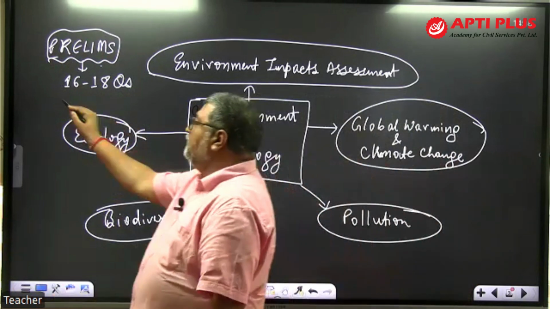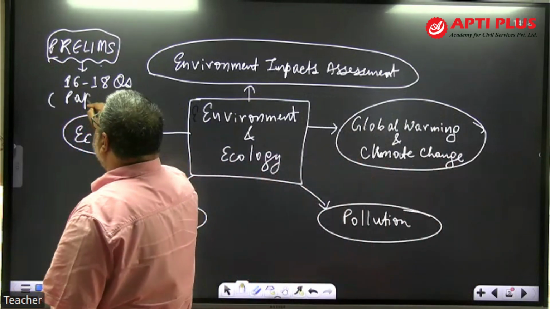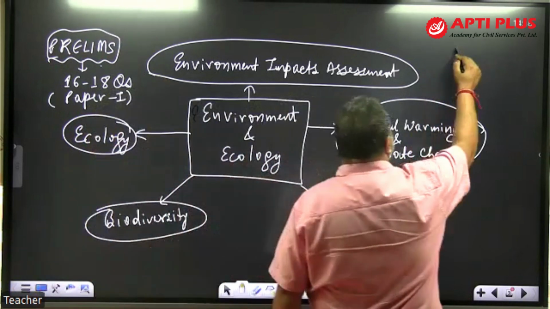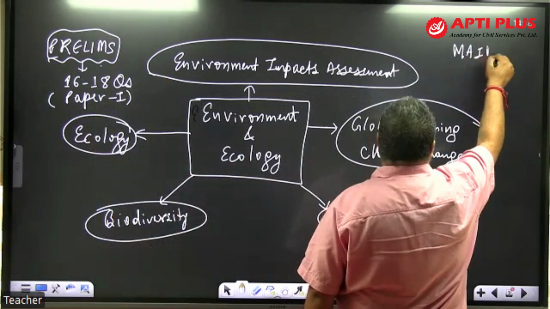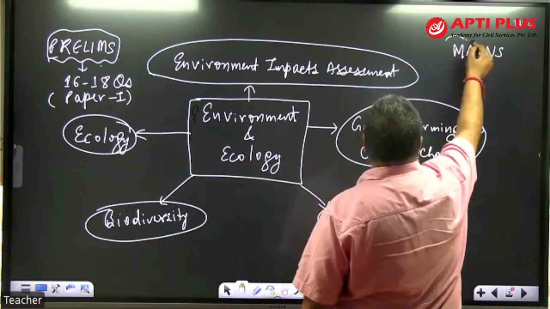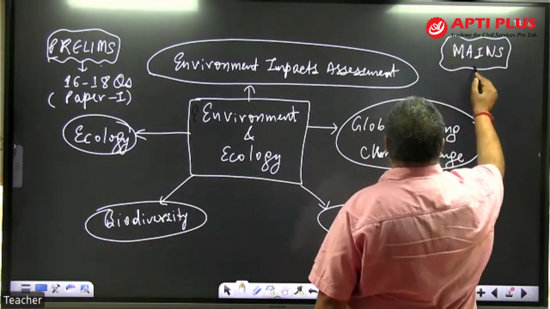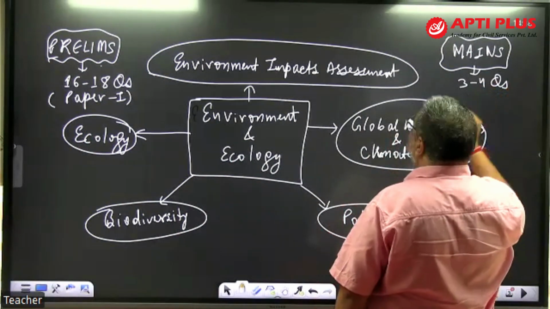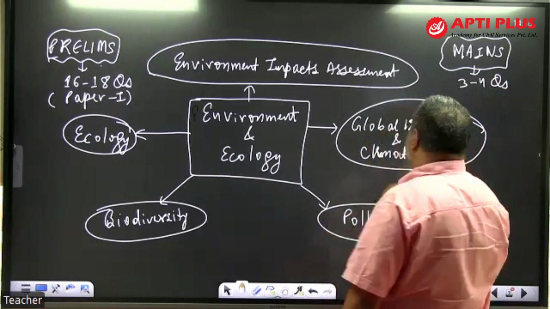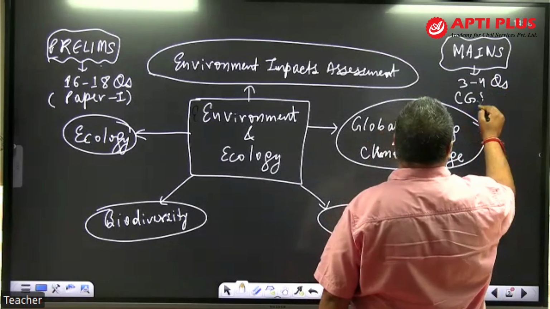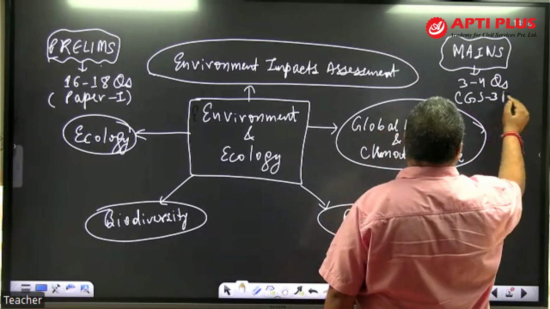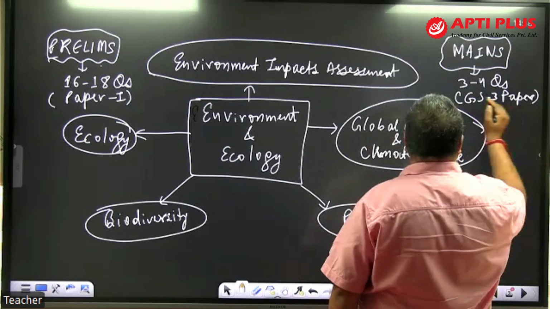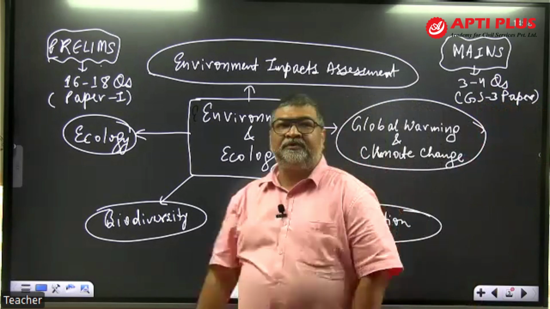From the main exam perspective, in the GS3 paper you have 3 to 4 questions, of 150 words and 250 words, asked from the environment and ecology area.